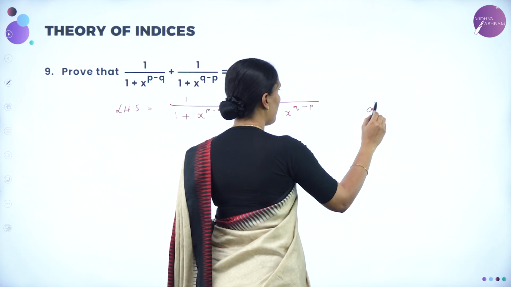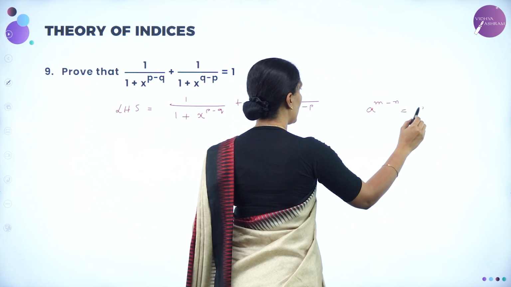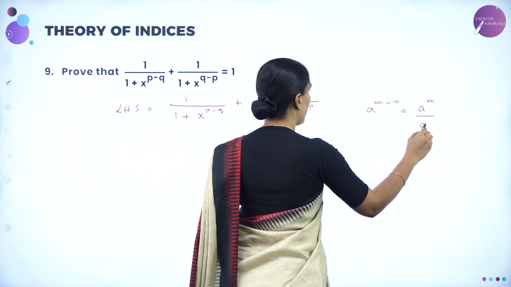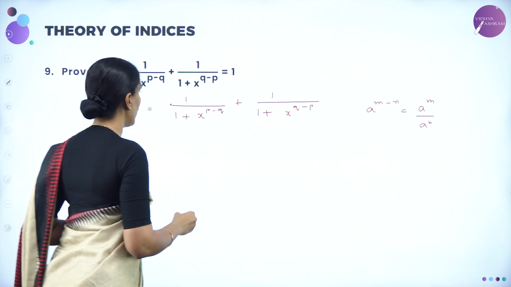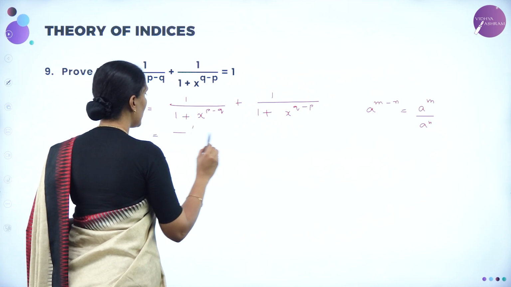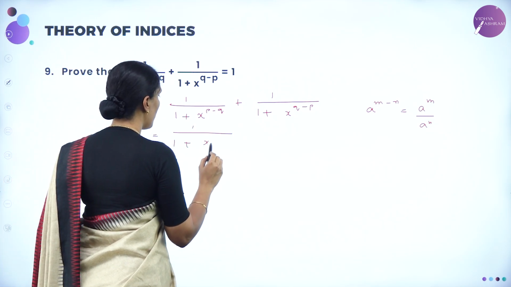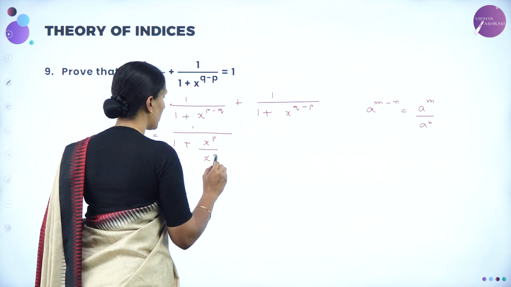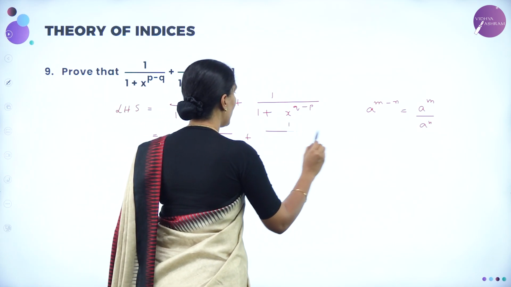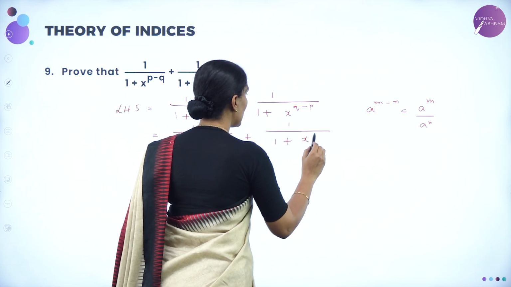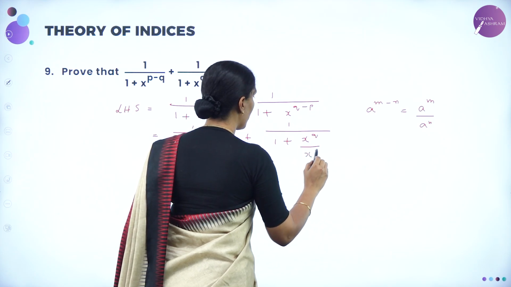We know that a power m minus n can be written as a power m by a power n. So using this concept, I can write the denominator here x to the power p by x to the power q. Similarly, 1 divided by 1 plus x to the power q by x to the power p.